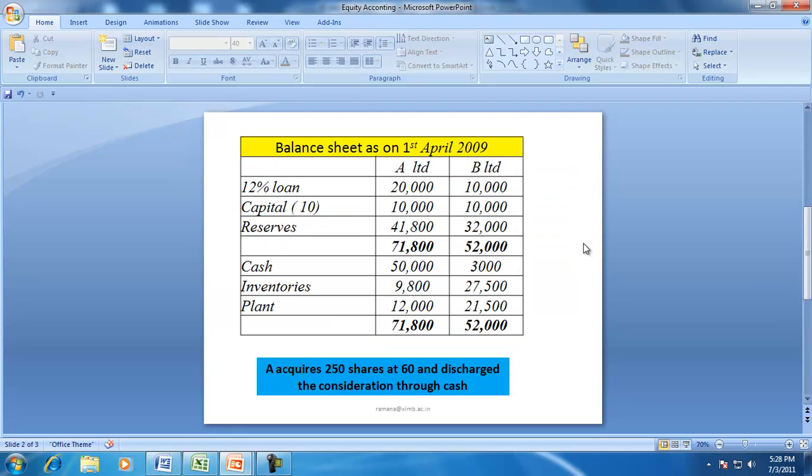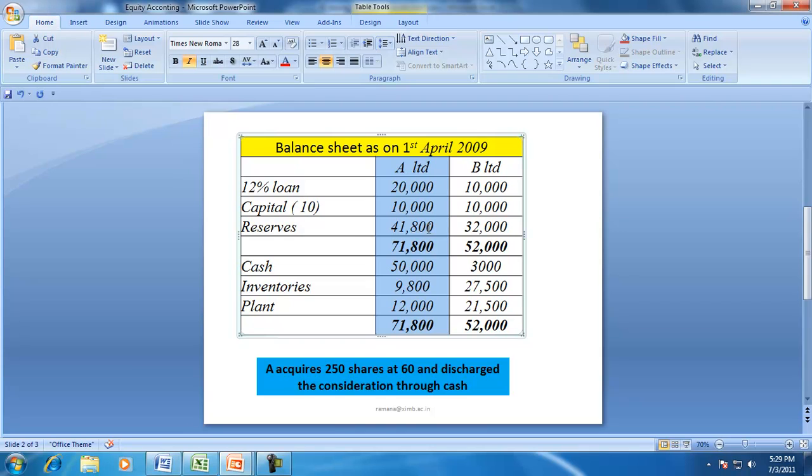In case of an associate company, we take this example of A Limited to demonstrate the application of investments in associate company. A has these assets and the corresponding sources, and A acquires 250 shares at 60.